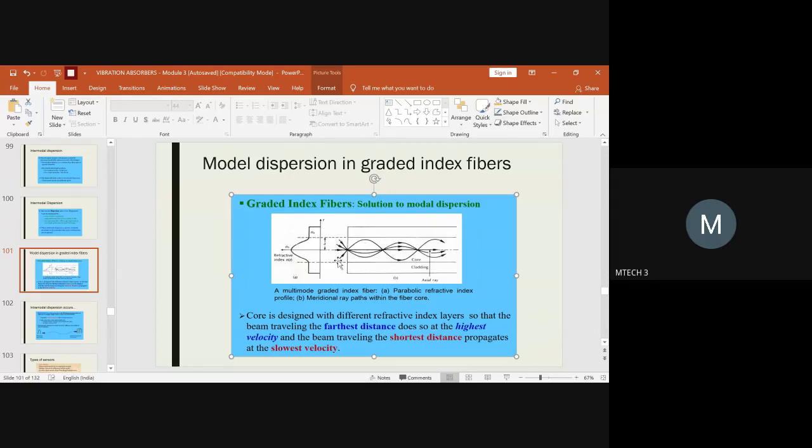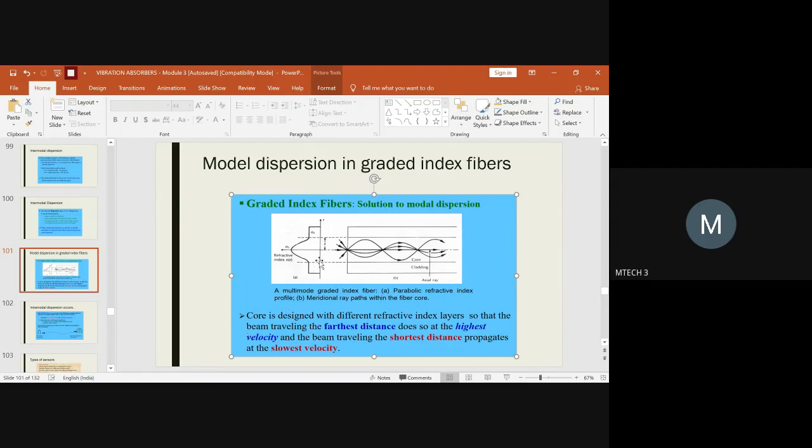So you have different reflective layers here. You have 4 rays with different refractive angles, and they are getting reflected within the core beautifully without any loss of light. For that, you should design the diameter of the core in such a way that there is no loss of light in traversing from one end to the other.